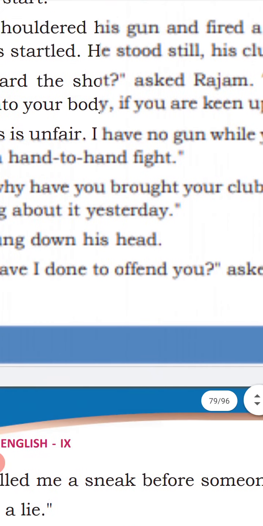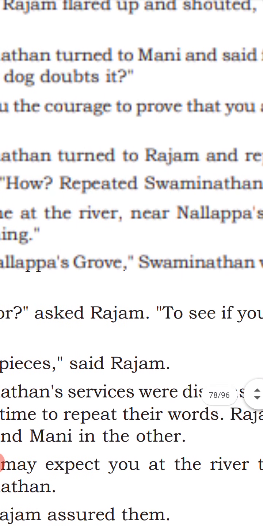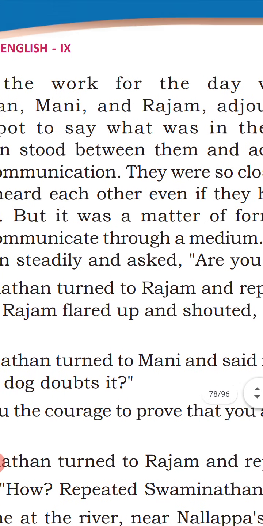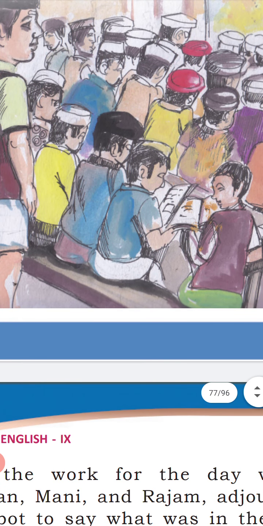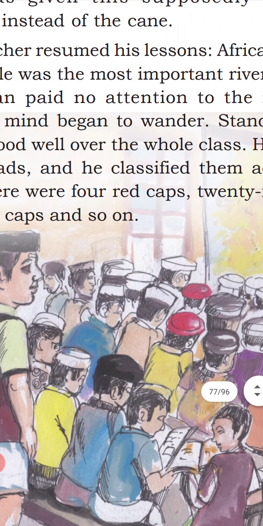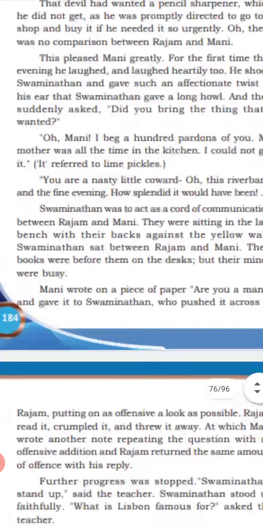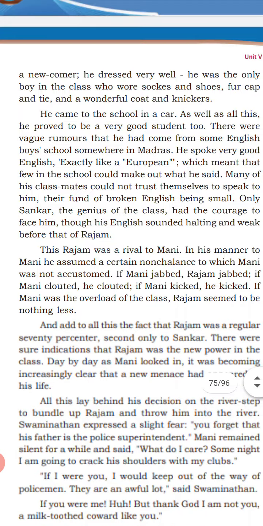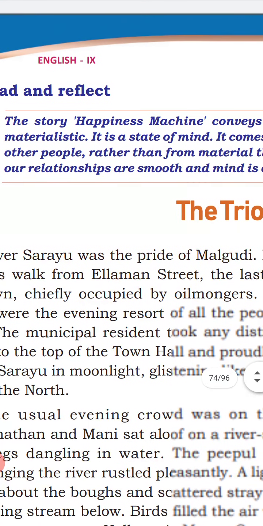What is The Trio? The Trio here says about three friends, that means boys, their relationship, their feelings, their disappointment, their anger, their frustration, everything is mentioned in the chapter The Trio. Okay, let us see The Trio. Here is some caption. Let's read that one.